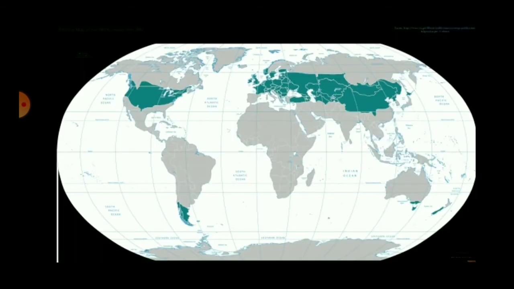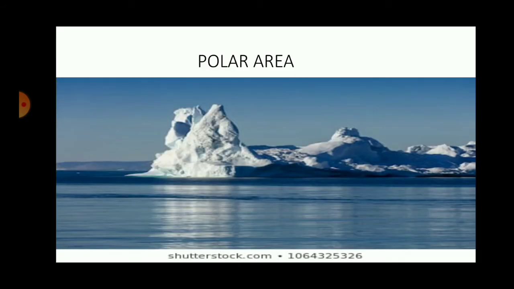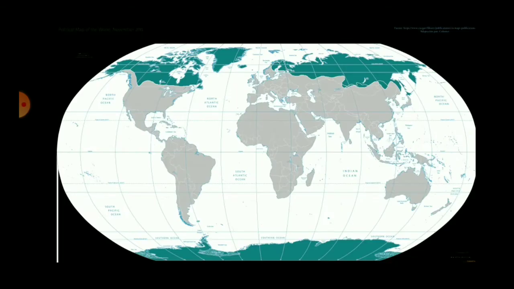Whereas in the polar zone, as extremely slanting rays of the sun are there, the rate of evaporation is very less. So the salinity here will also be very low, that is only 31 parts per thousand.